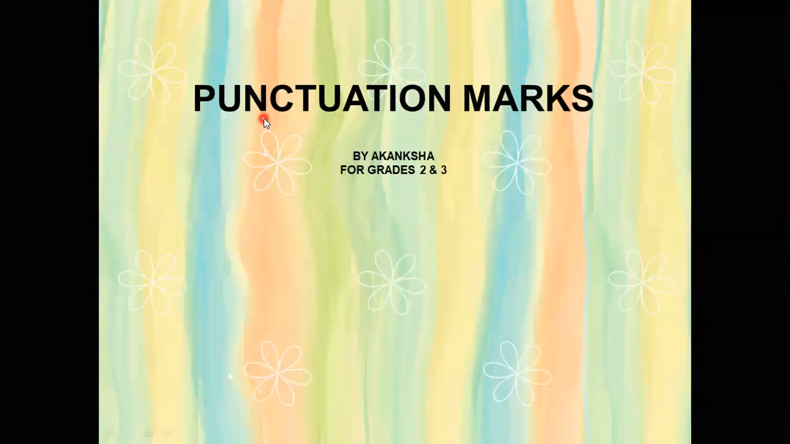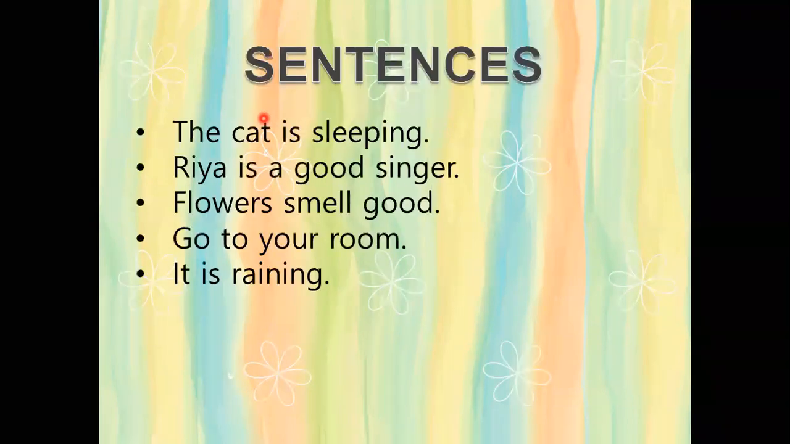So today we will be doing punctuation marks. This chapter is in both grades 2 and 3. So there are 5 sentences given here. The cat is sleeping. Ria is a good singer. Flowers smell good. Go to your room. It is raining. So in all these 5 sentences, there are 2 similarities.